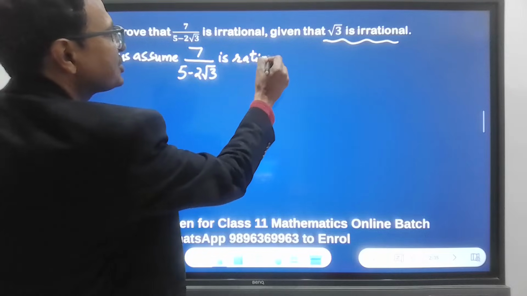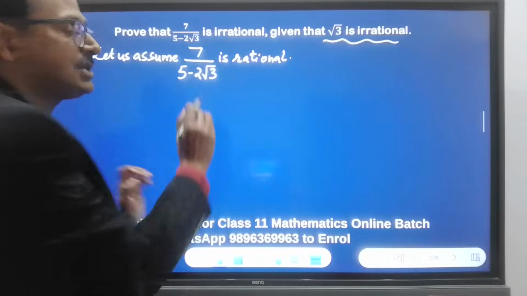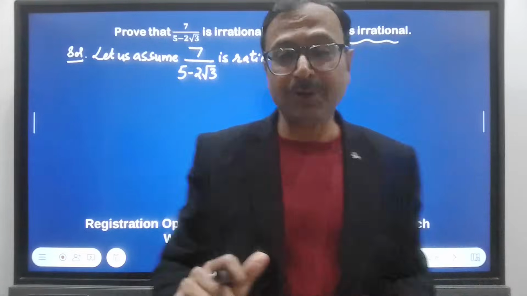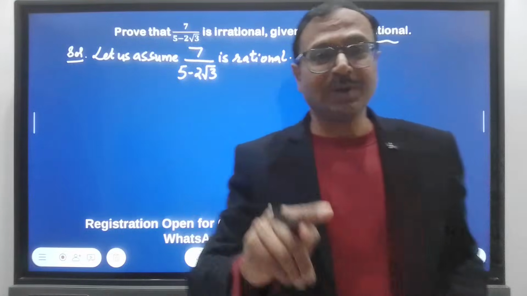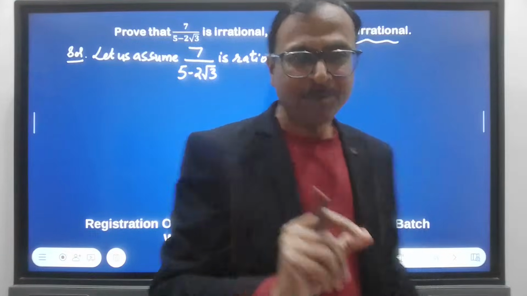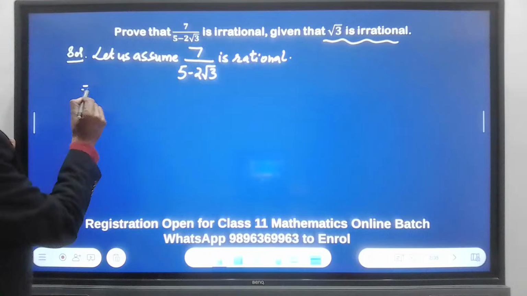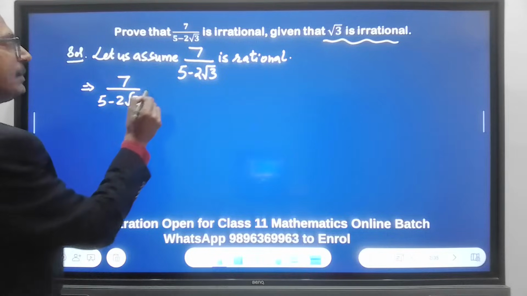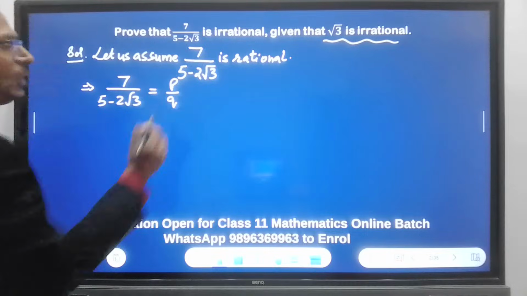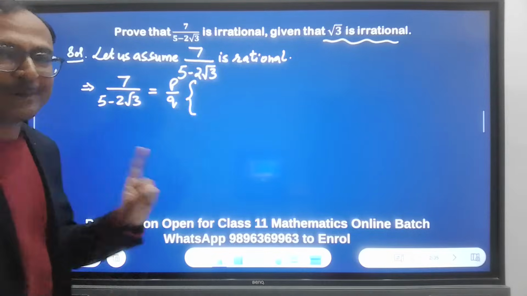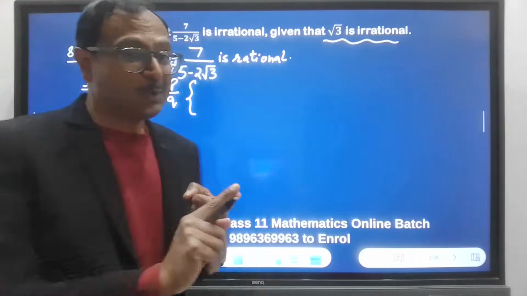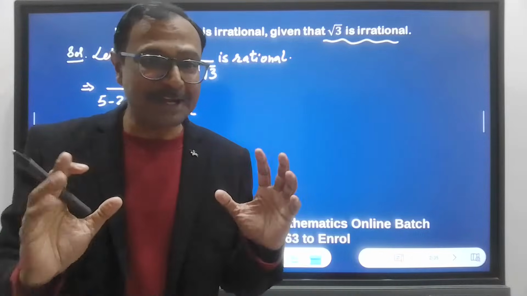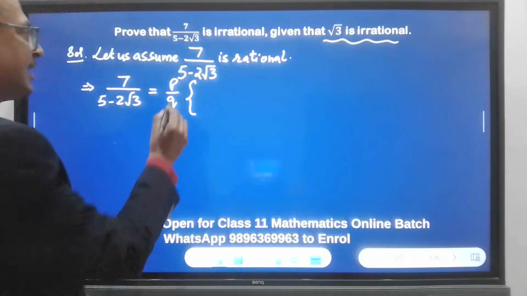Now, once you say rational, we should know the condition when a particular thing becomes rational. The condition is really important because that is the condition which you are going to contradict, okay? So if it is rational, then 7 upon 5 minus 2 root 3 can be written in the form of P upon Q. And the condition, now I am going to write the all important thing. If you don't write what I am writing here in the bracket, you are going to lose marks. So be very careful, jot down the important things.